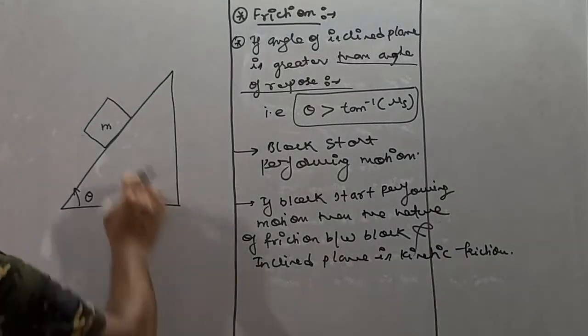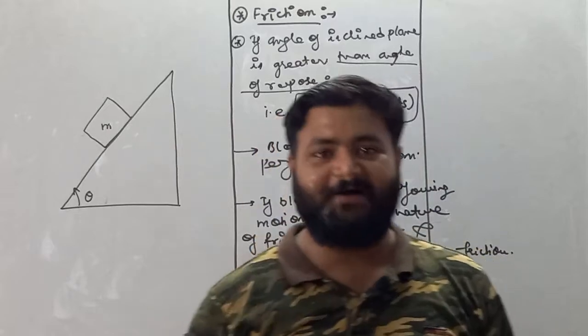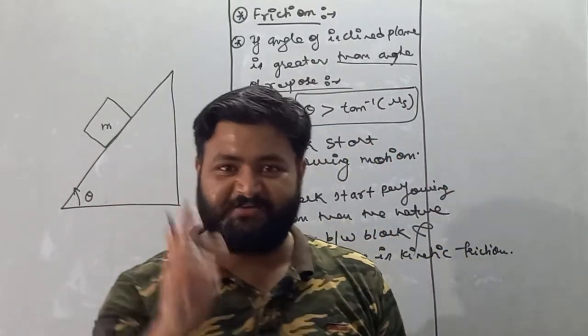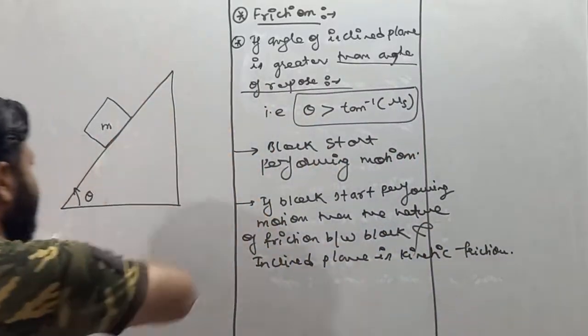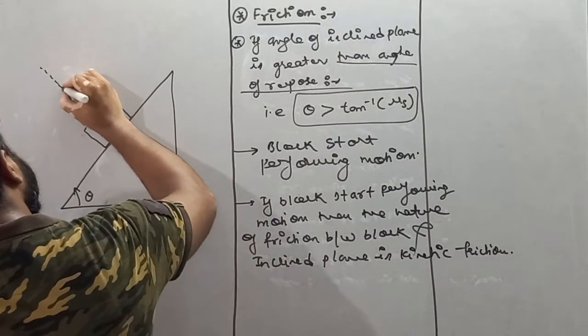So if this block starts performing motion, that is, now the angle of inclined plane is greater than angle of repose, then we know that the block starts performing motion, the block comes down. So now I am making the free body diagram.